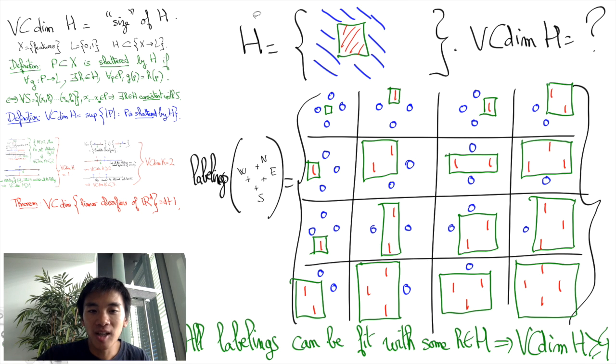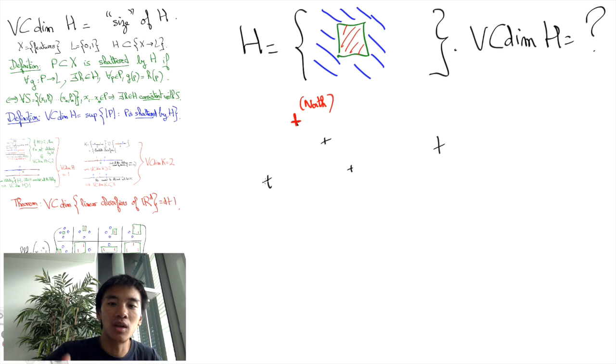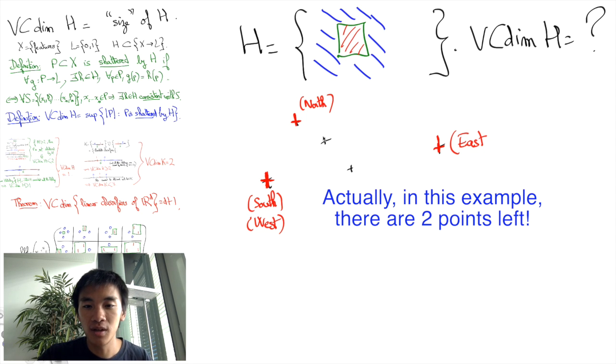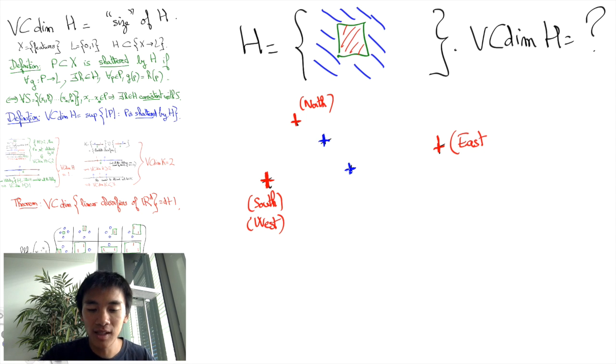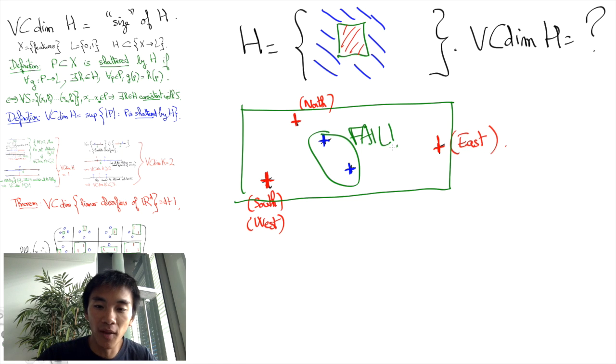Now, let's show that any set of 5 points is not shattered by axis-aligned rectangles. To prove this, we'll give label 1 to the one that is most in the north, 1 to the one that is most in the south, 1 to the one that is most in the east, and 1 to the one that is most to the west. Then there will be 1 point left, which is the point in the middle. Let's give it label 0. Then no matter how hard you try, you will not be able to draw an axis-aligned rectangle that contains all points but the one in the middle.